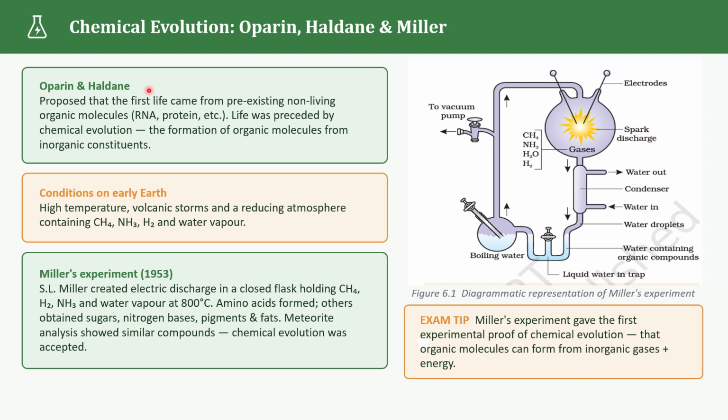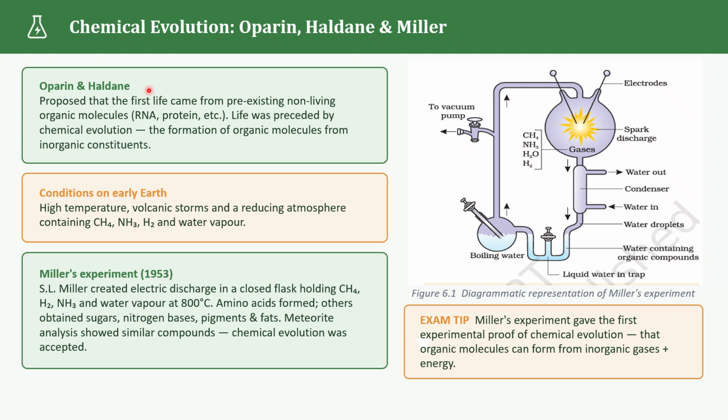Chemical evolution basically means the gradual formation of organic molecules from inorganic substances, under the conditions that existed on early Earth. So some conditions were there in the early Earth. According to Oparin and Haldane's idea, life didn't suddenly appear fully formed. Instead it may have happened through a series of gradual chemical changes.